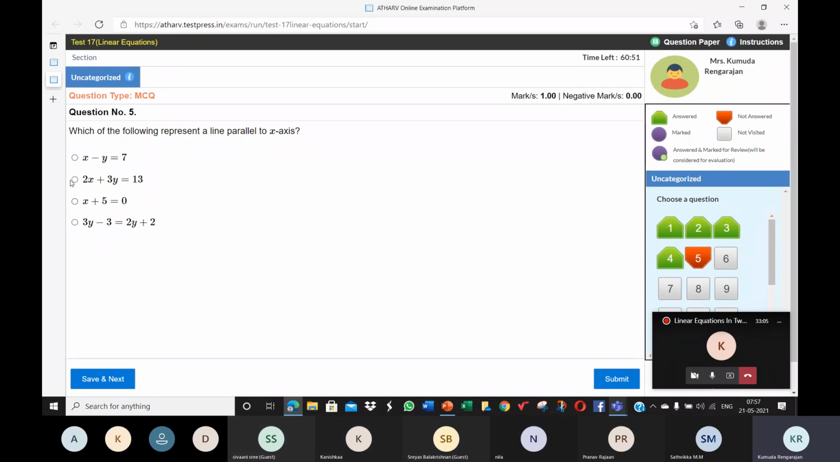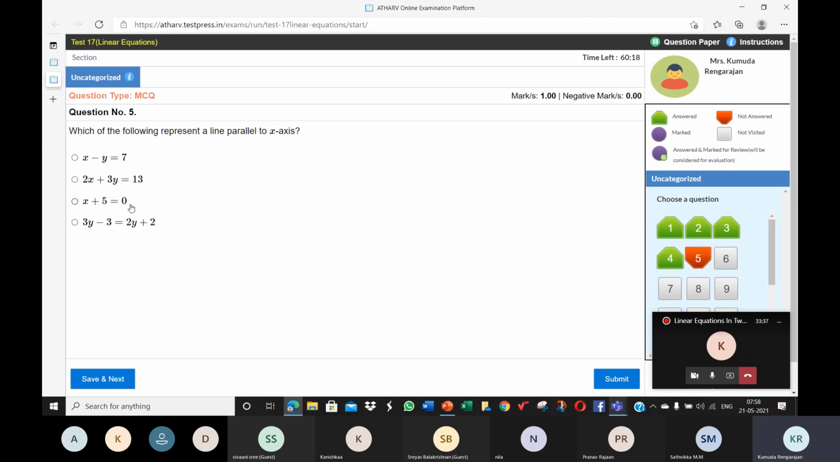So the third option, x plus 5 is equal to 0, can also be written as x is equal to minus 5. Now this is of the form x is equal to a, where a is some numerical value. So x is equal to a will be a line parallel to the y-axis. Now here in this case, x is equal to minus 5 will be parallel to the y-axis at a distance of 5 units to the left of the y-axis.